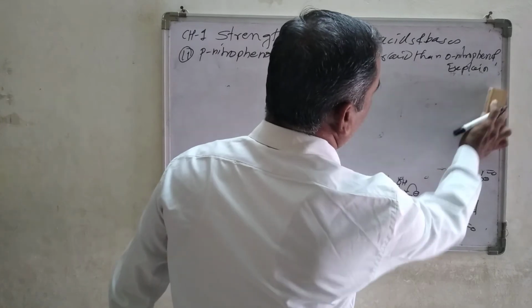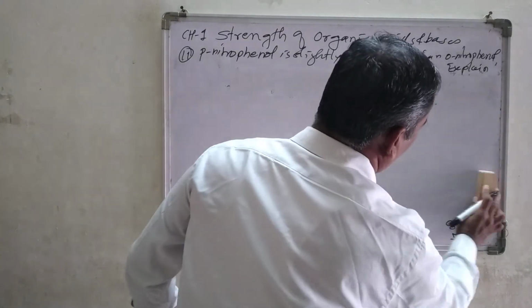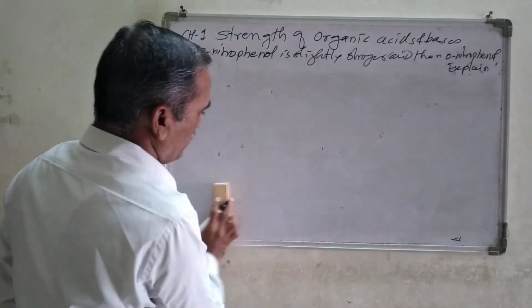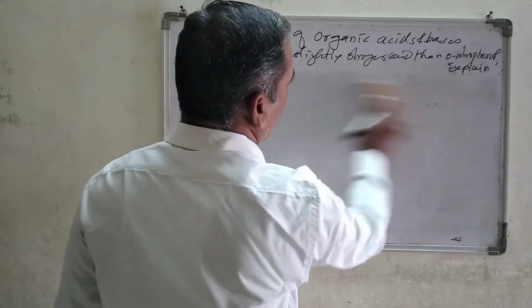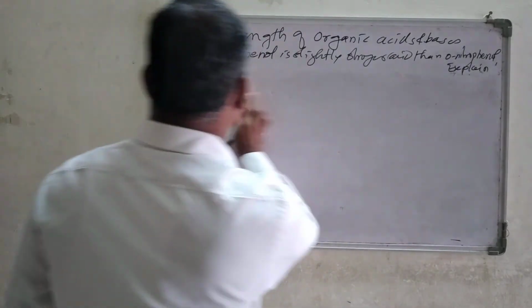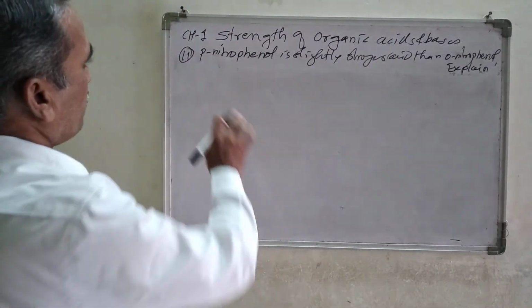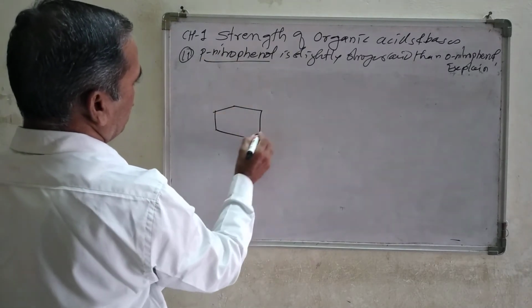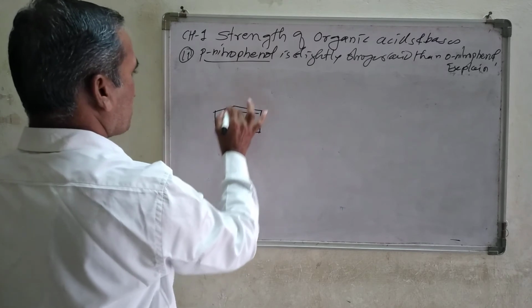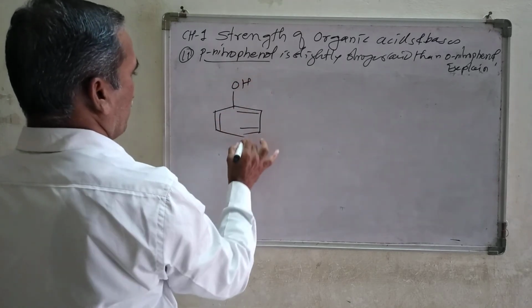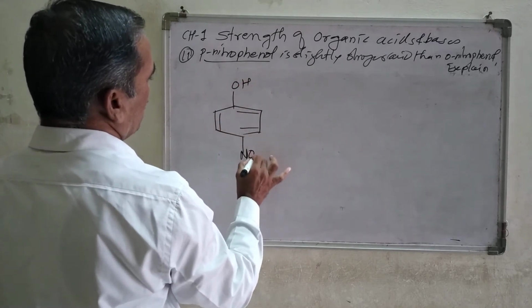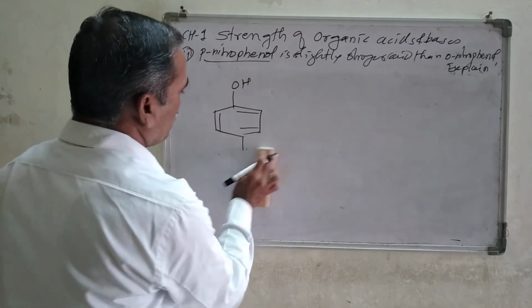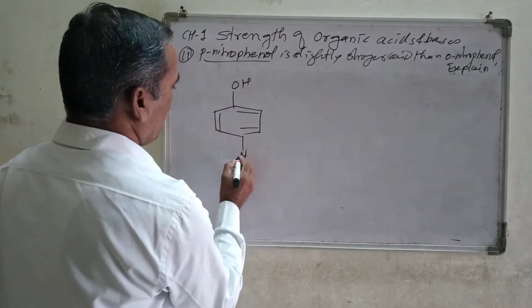One is ortho-nitrophenol and the second one is para-nitrophenol. So look at the clear structure of this, and finally para-nitrophenol. The structure of para-nitrophenol will be this one. This is the structure with OH, and at the para position there is a nitro group. This nitro group you can draw like this.